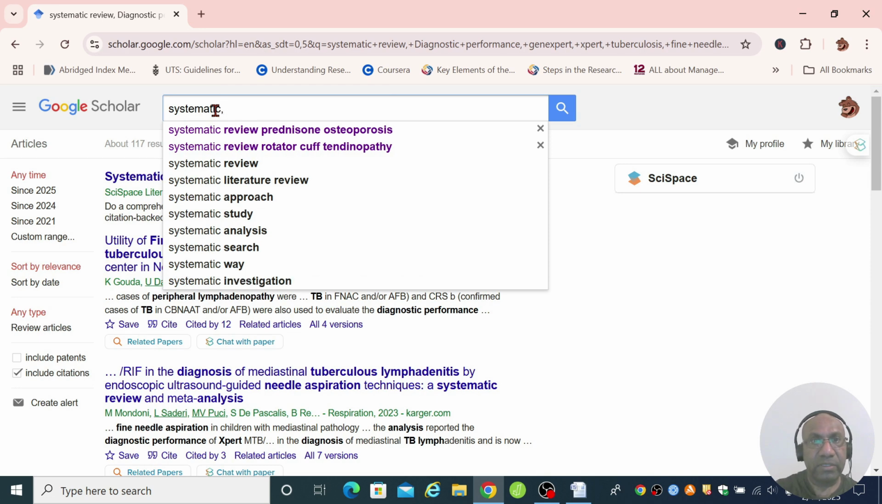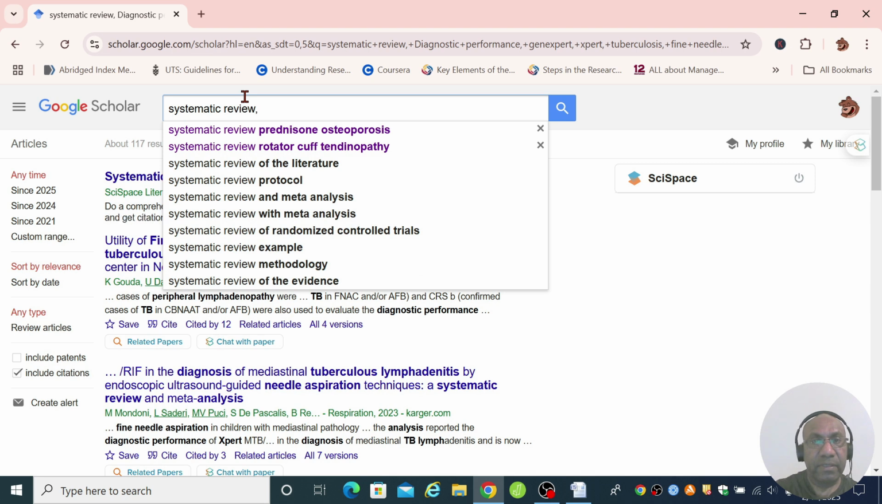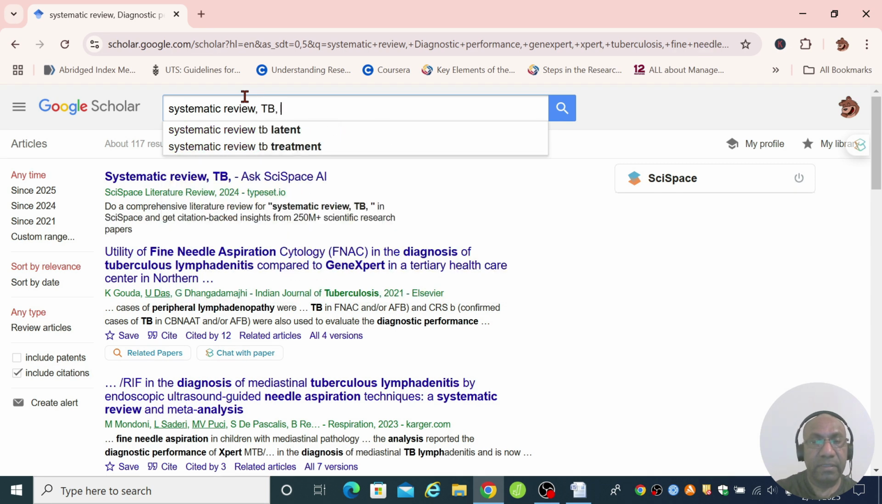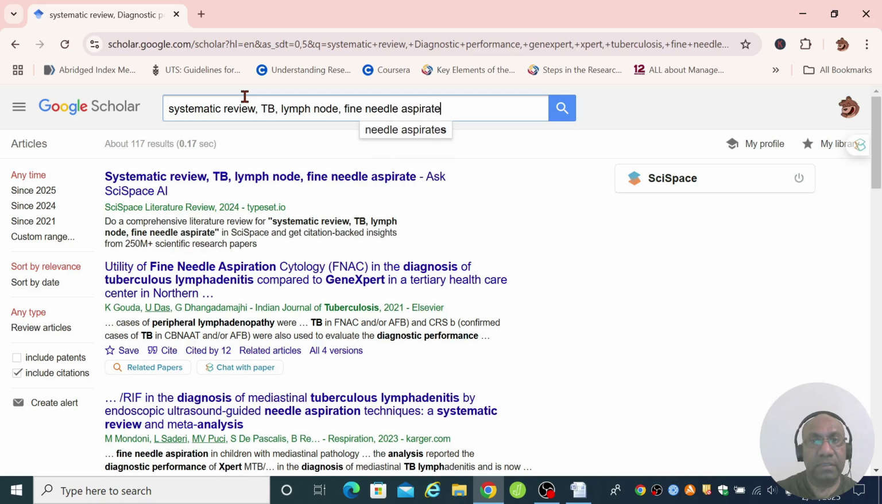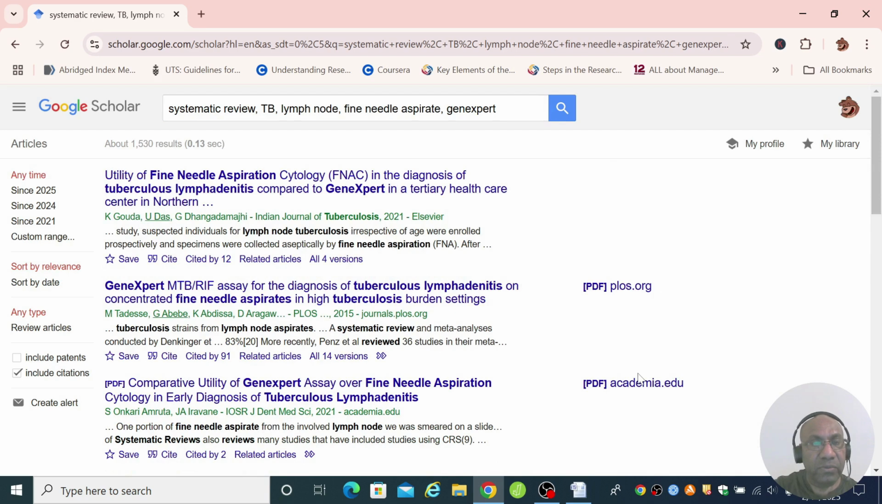So I'm going to go systematic review, TB, lymph node, fine needle aspirate, and let me say GeneXpert. Let's see what papers it shows.